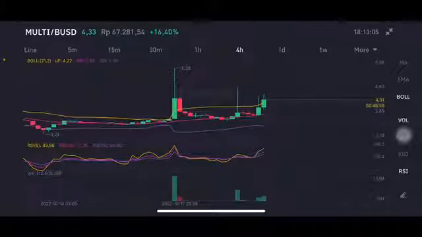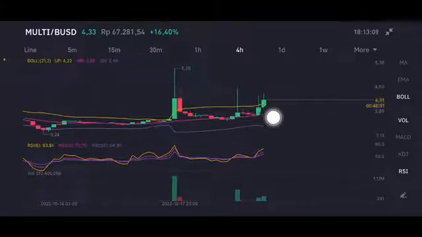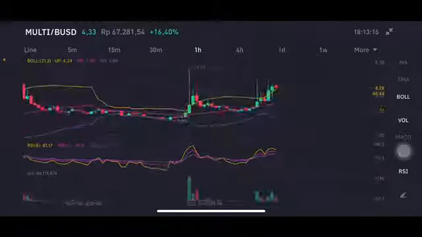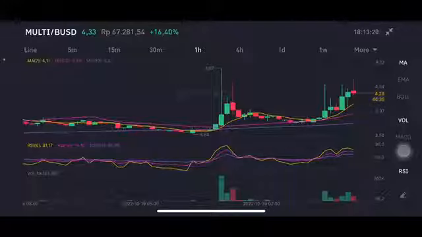Slightly already 8-hour correction, 8-hour pumping up. Make another move with a big volume 5.28, should be totally good for the multi. But we're gonna see in the zoom in the 1-hour chart having a little bit only correction. But if the price is still above 4.11, then still good, totally good.